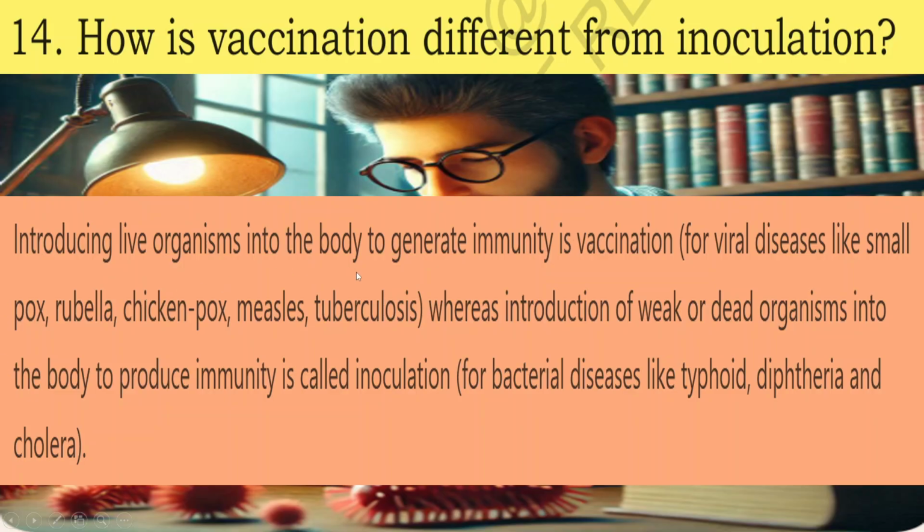14. How is vaccination different from inoculation? Introducing living organisms into the body to generate immunity is vaccination, for viral diseases like smallpox, rubella, chickenpox, measles, tuberculosis. Whereas introduction of weak or dead organisms into the body to produce immunity is called inoculation, for bacterial diseases like typhoid, diphtheria, and cholera.